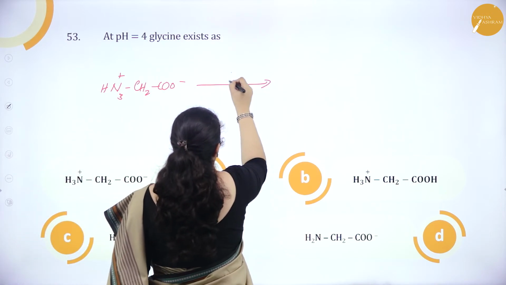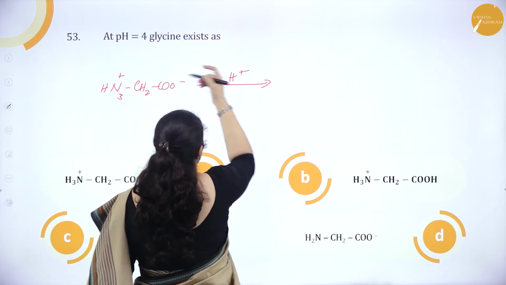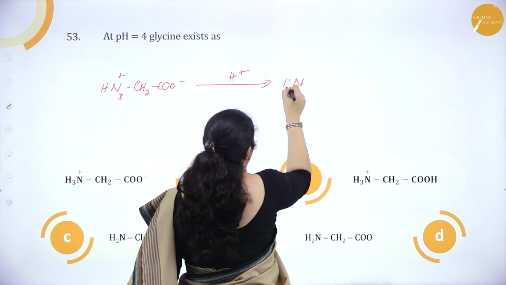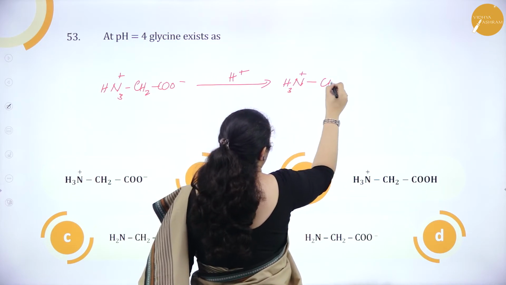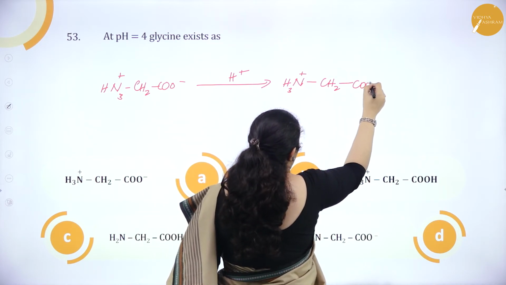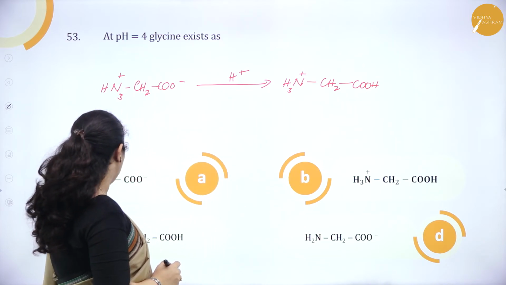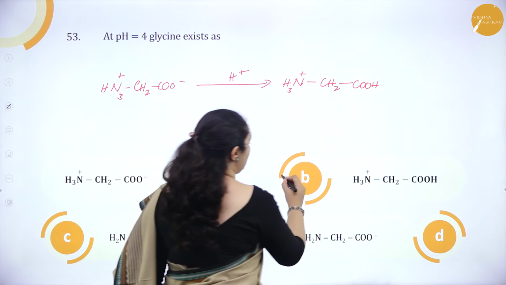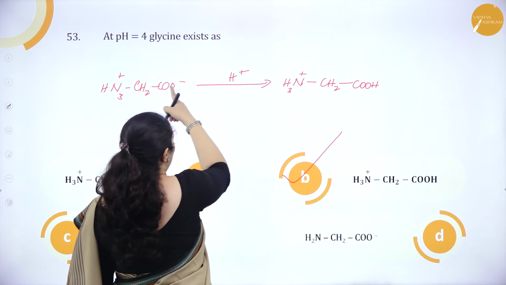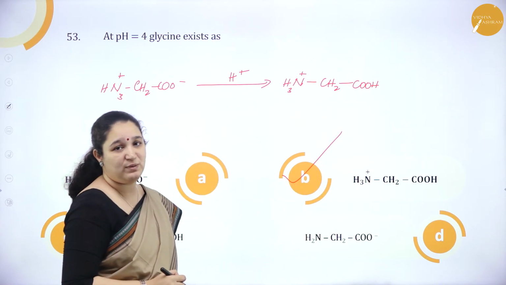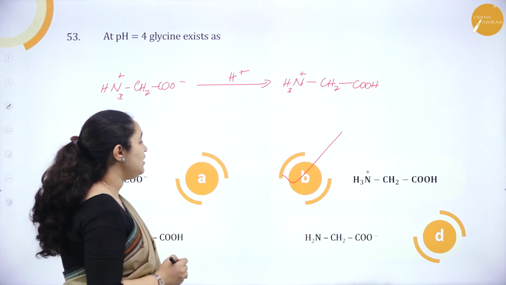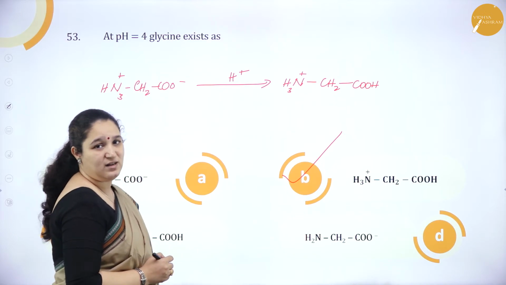But in the acidic medium, it has got H+ because pH is 4, and it will get converted to NH3+CH2COOH. So this particular answer we have to look into. So the option which is correct is option B. Because it's acidic pH, COOH will be formed. Okay. So option B is the correct answer.